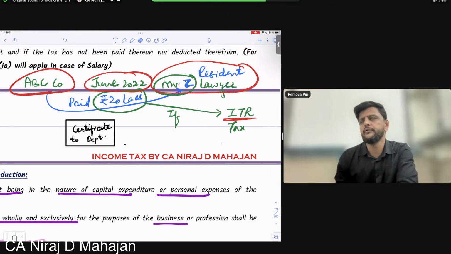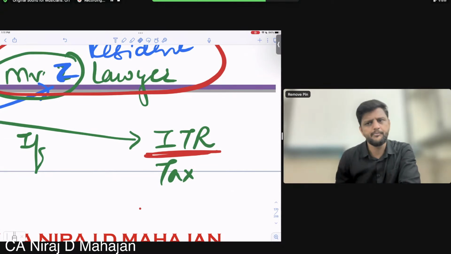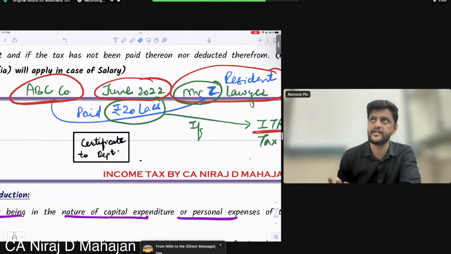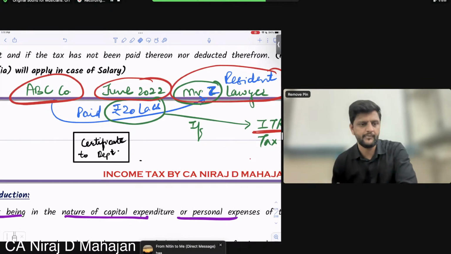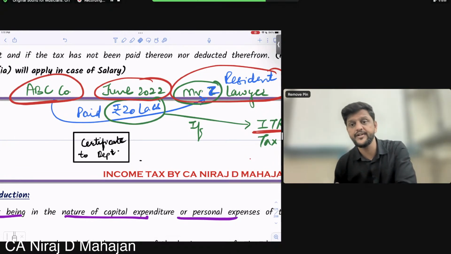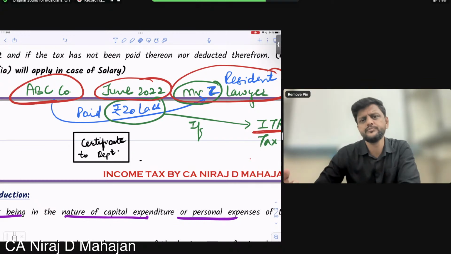However, there will be no penalty proceedings if Mr. Z shows that income in his income tax return, pays taxes and files the return. Then we will deem or assume that ABC company has deducted and paid TDS, though it has not actually done so.